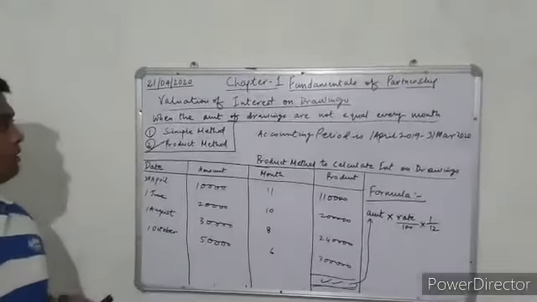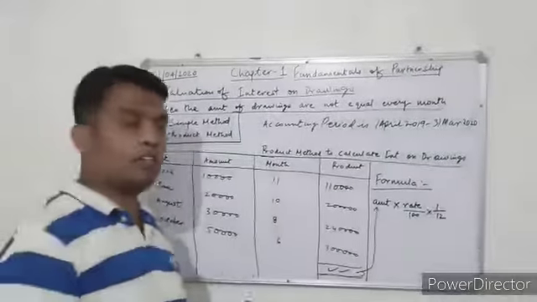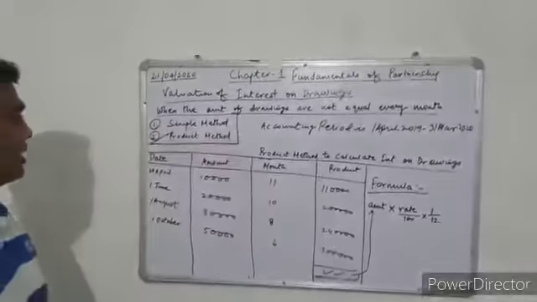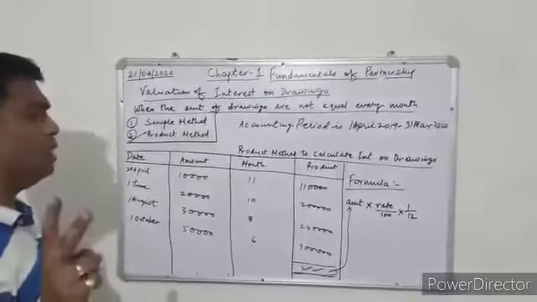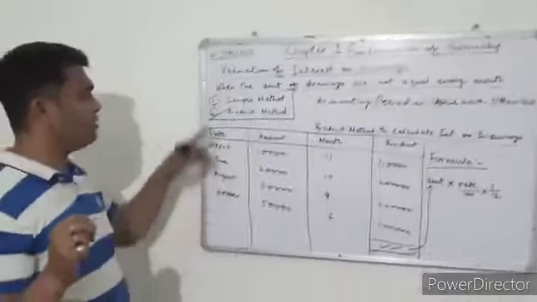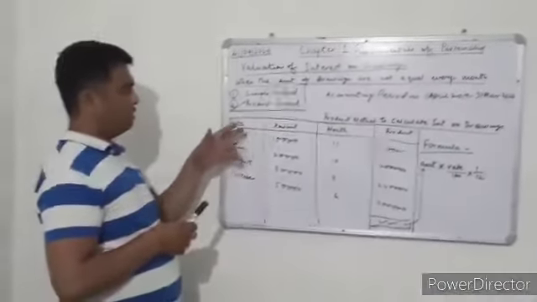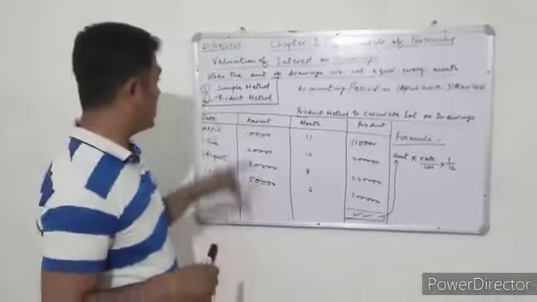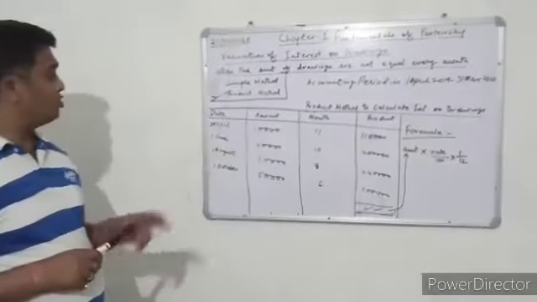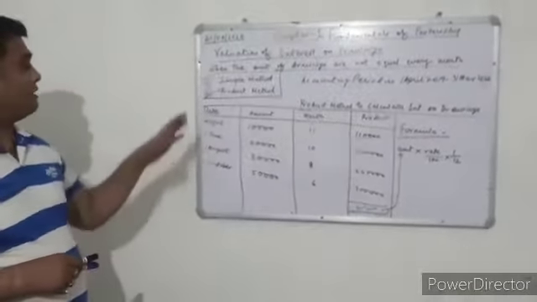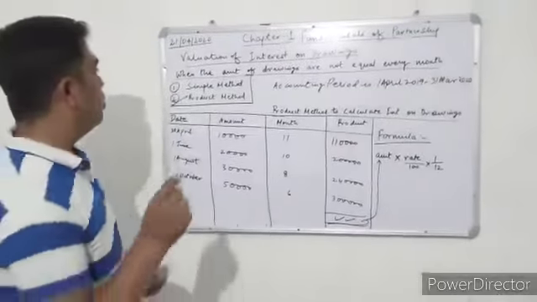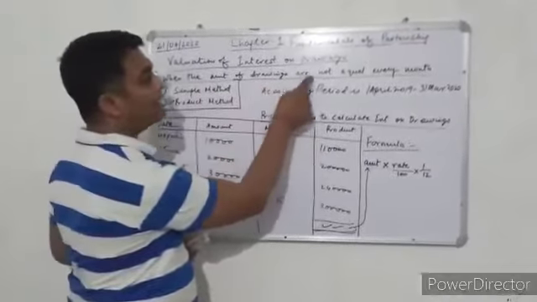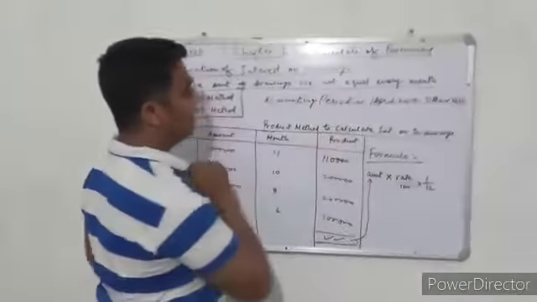So we have already done how to calculate interest on capital. Now, how to calculate interest on drawings. There are 2 methods to calculate interest on drawings. One is the simple method, which is not that simple, and another is the product method. Before explaining the simple method, I will explain the product method. And this method is applied only when the amounts of drawings are not equal.